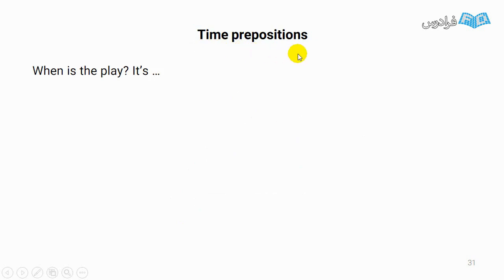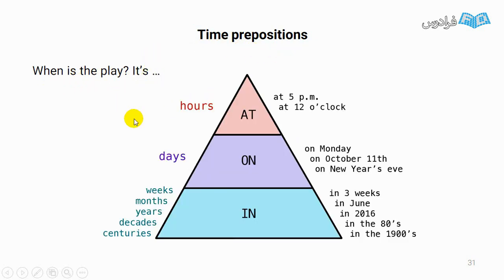What about time prepositions? When is the play? It's, for example, at 5 p.m. Here, when I'm talking about a longer period of time, I have to use in. For example, centuries, decades, years, months, or weeks. In 3 weeks.